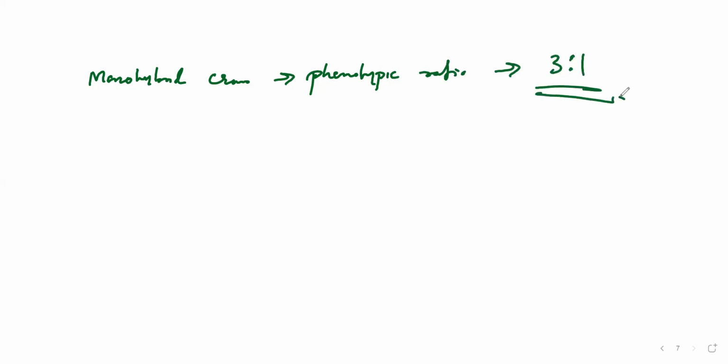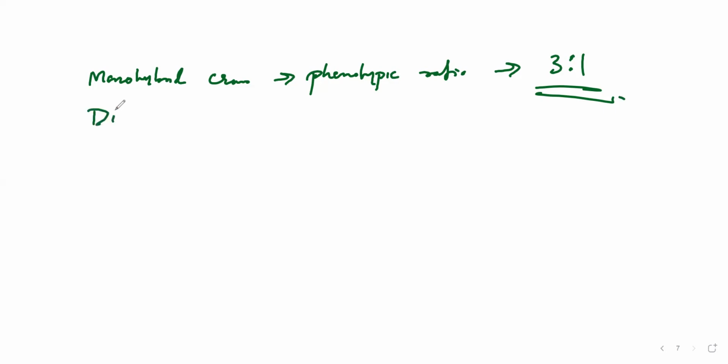This will be the same for every crossing. If you are doing a monohybrid cross, then the phenotypic ratio will be fixed, which is 3:1. Irrespective of whatever characteristics you take, you are going to get 3:1.